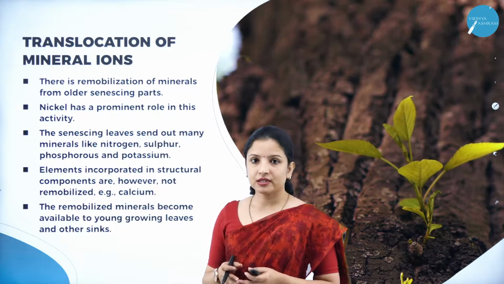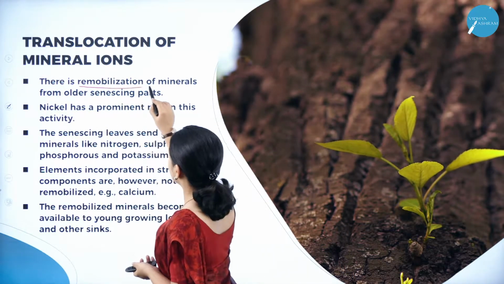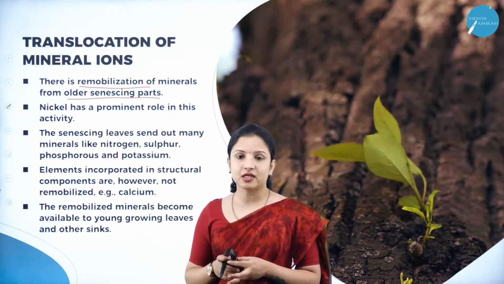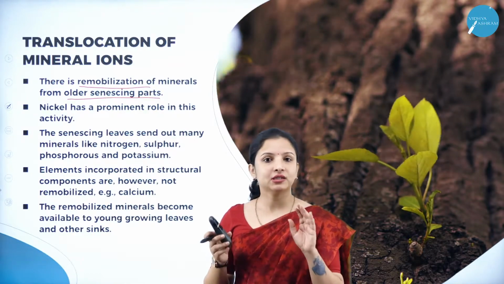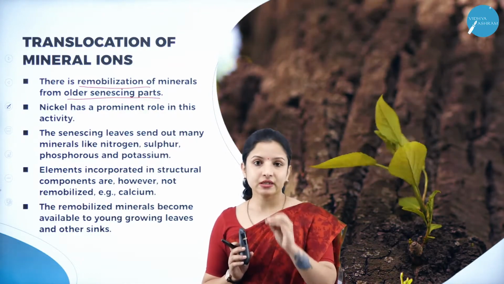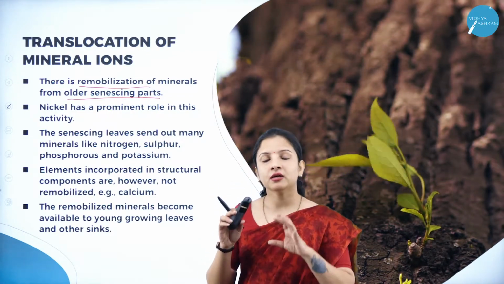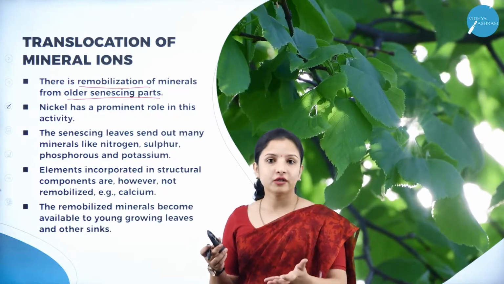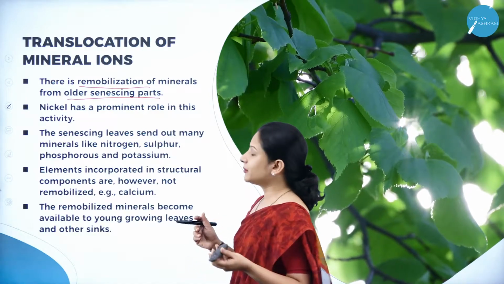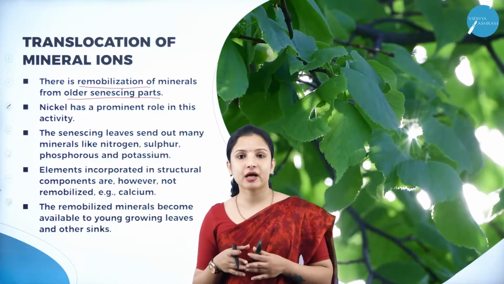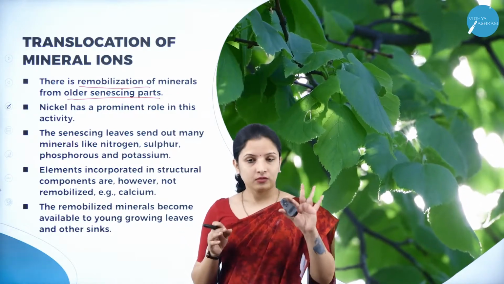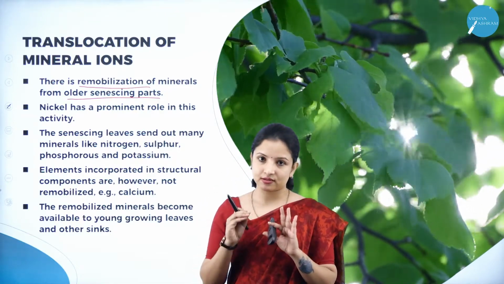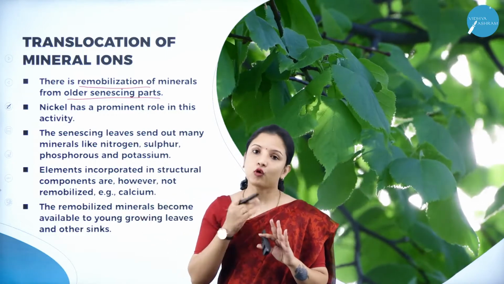And we should remember that there is remobilization of minerals from older senescing parts. Remobilization means minerals have entered in, say for example, I'll take the example of leaves. Once the minerals have entered into the leaves, they can unload themselves from the leaf cells and move into the newly formed cells. So what happens here is, imagine there are two people eating, person A and person B. Person A actually eats very less. Person B eats double the amount than what person A eats.